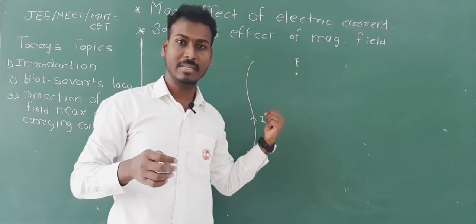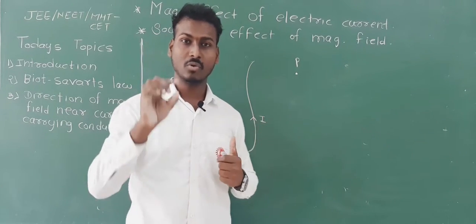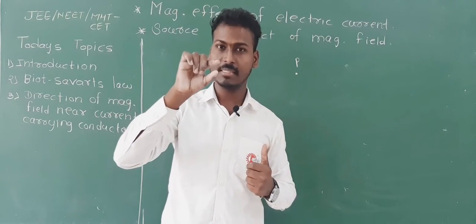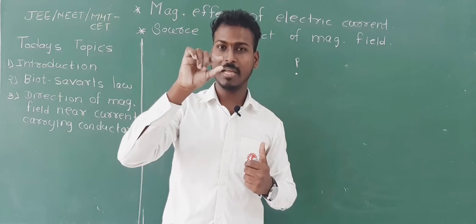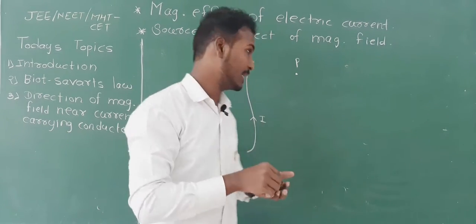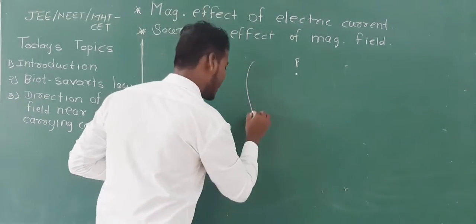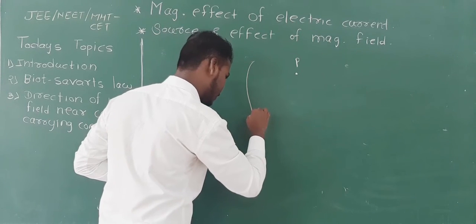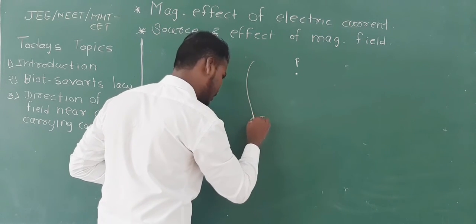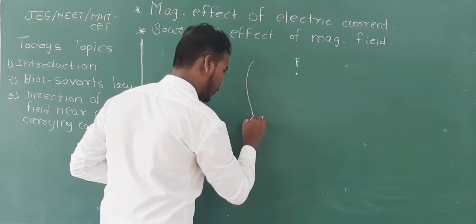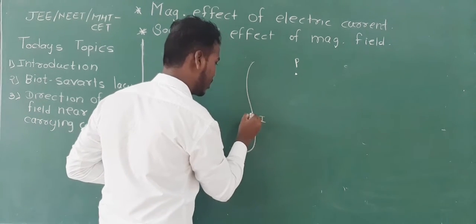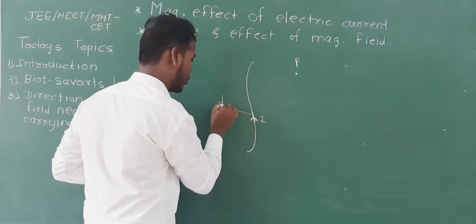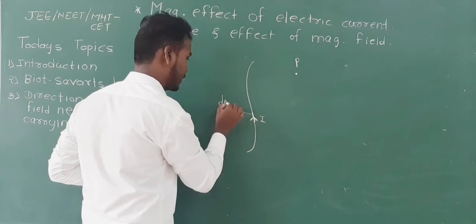Current will always be the same throughout this conductor, so we are just trying to get this current across this small element dl. That's why it will be I dl, that is nothing but the current element. Let us consider only this part. Flowing current is I, and this small part is nothing but small element dl.